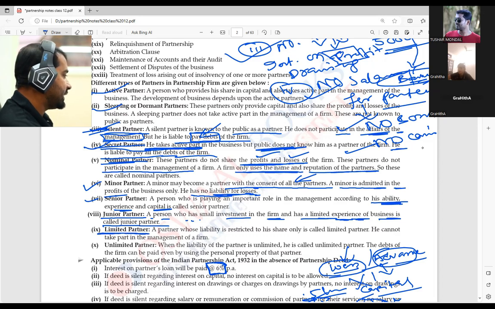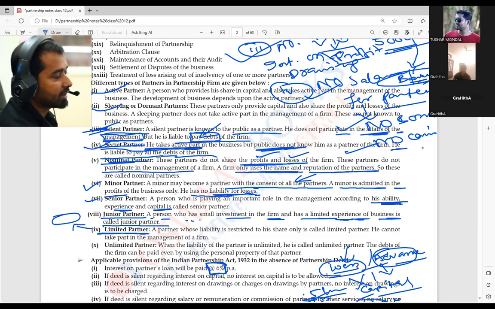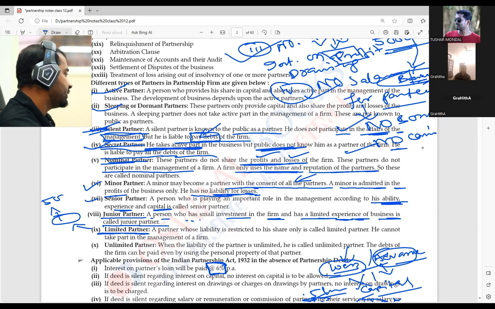The limited partner is nothing but that when any liability arises, at that time the person will pay only up to his limited liability. That means, when any liability arises, that person will pay. For example, his liability is up to 50,000. So the person will pay up to 50,000 only, not more than that.